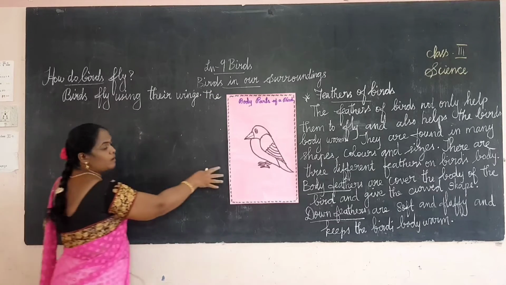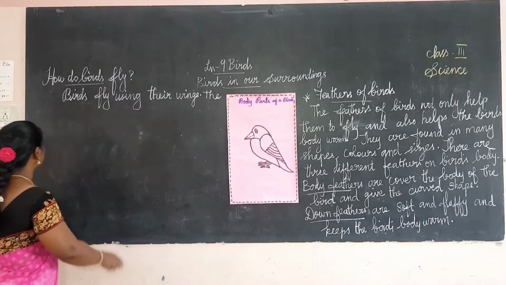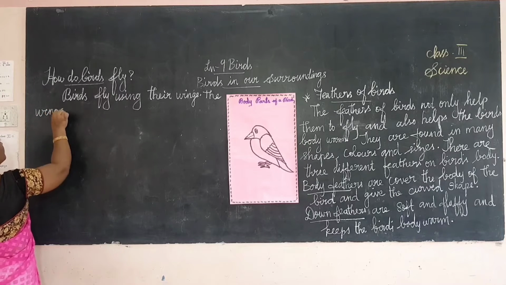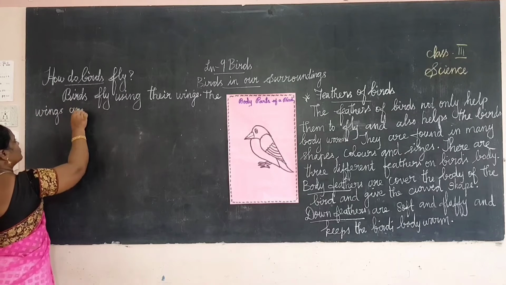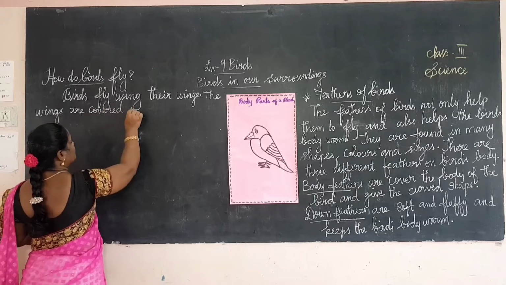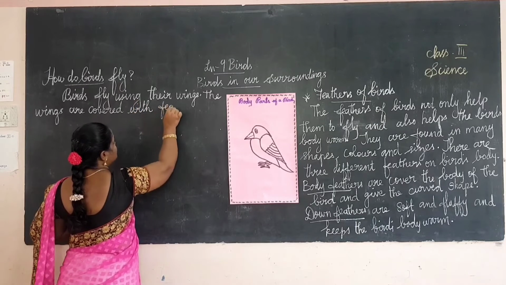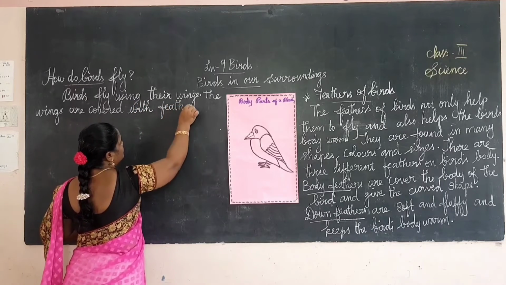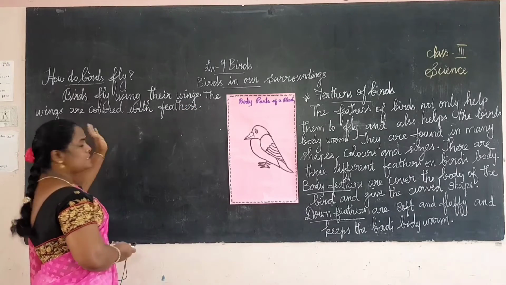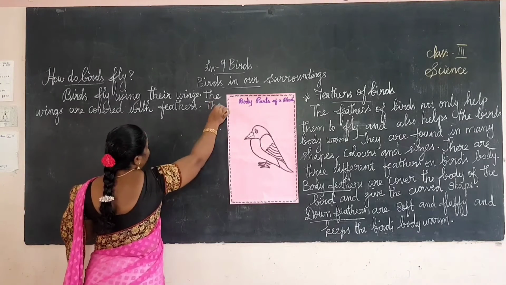So this is a wing. The wings are covered with feathers, and then the boat shape.